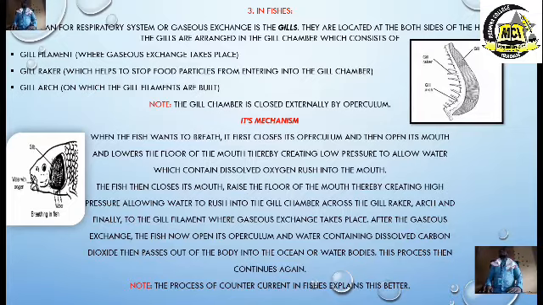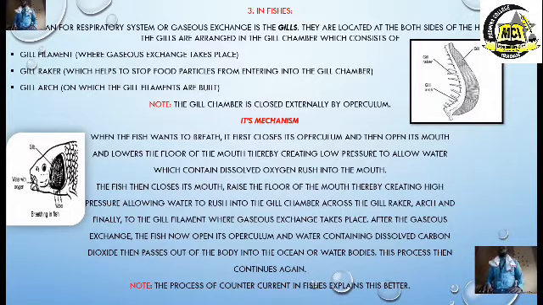And the gill, like we said, is the organ used for the exchange of gases. The gill is composed of different parts. We have the gill filament where gaseous exchange takes place. We also have the gill raker. From the word raker, you can see it. That is the part that has a tooth-like appearance, looking like a rake. That's what we call the gill raker.